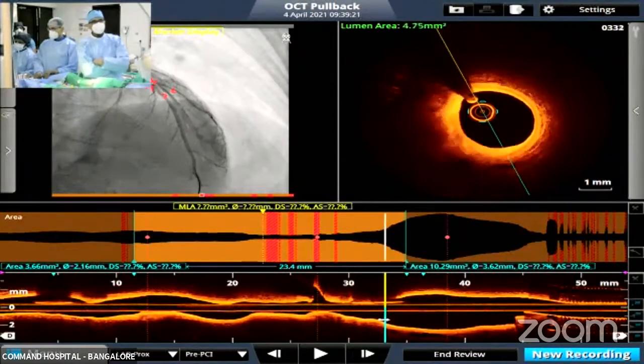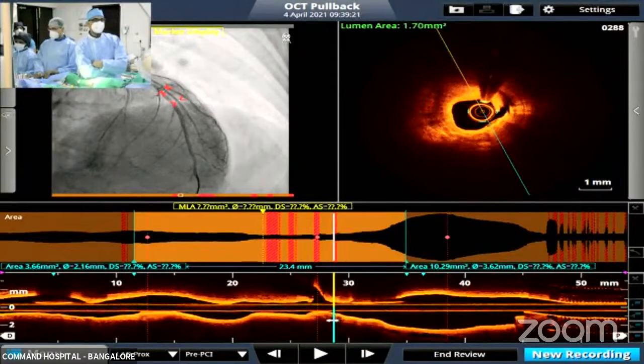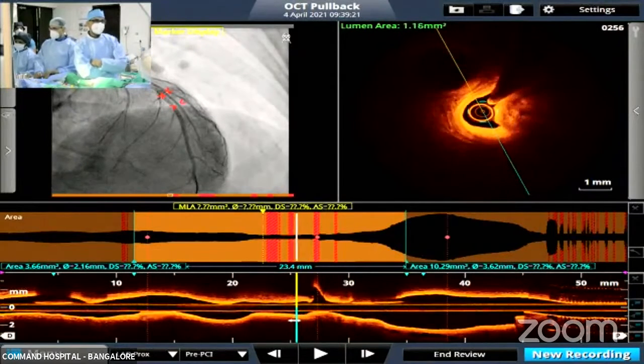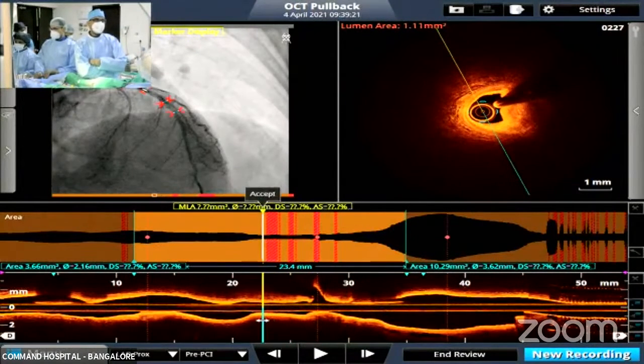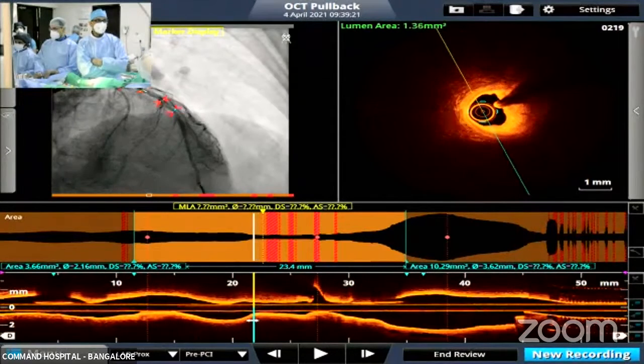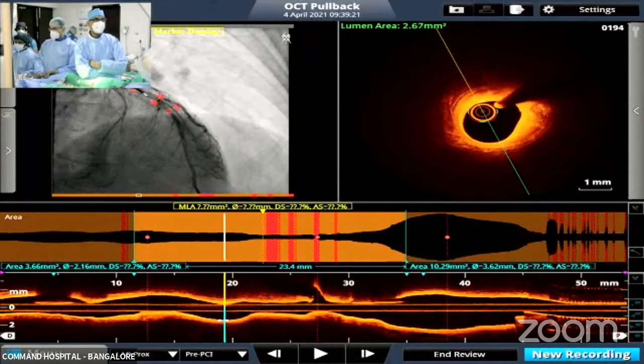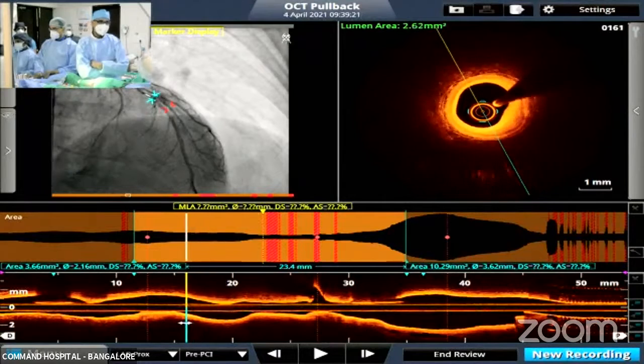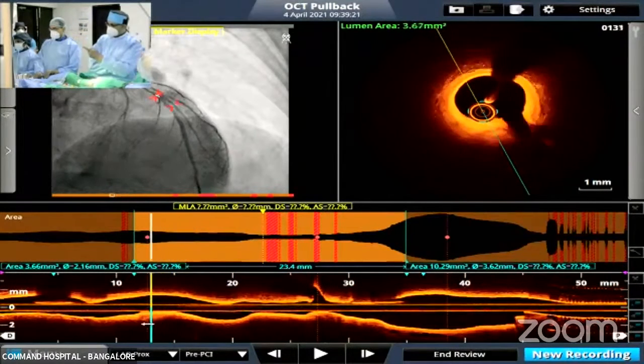Yeah, that's where we thought we will land it, because the distal size that we got is about 2.75. Now, if you take a 2.75 distally, it will be very difficult to blow it up very large, because this is a 4.5 diameter ectatic segment proximally. Now, next look at the next OCT.